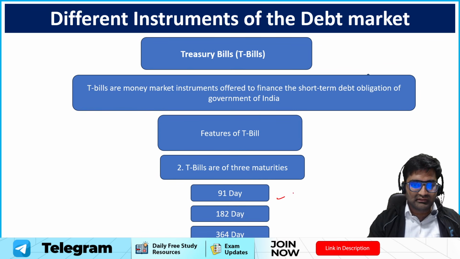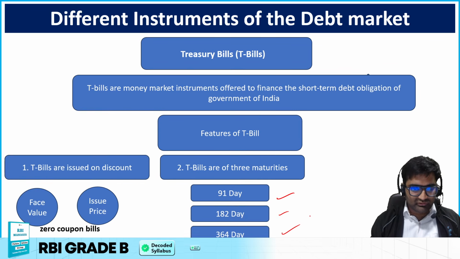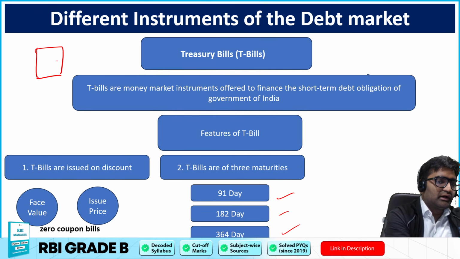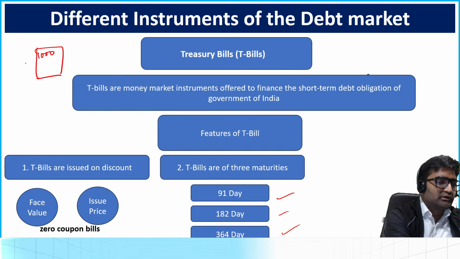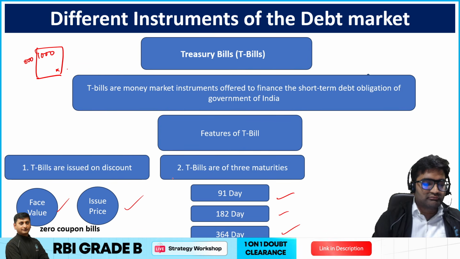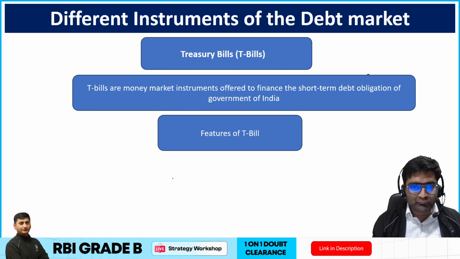If we see, there are three tenures: 91, 182, and 364 days, and these treasury bills are generally issued as zero coupon. Okay, so the face value is 1000, and you can buy it at 800. There is no interest rate paid. Face value and issue price will be there, but no coupon rate.